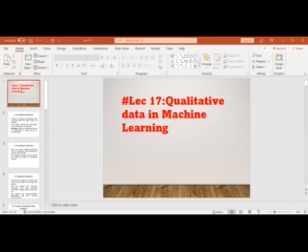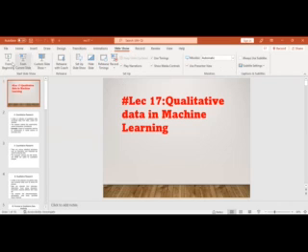Today we discuss a topic called qualitative data in machine learning. This is one of the important topics we discuss today.